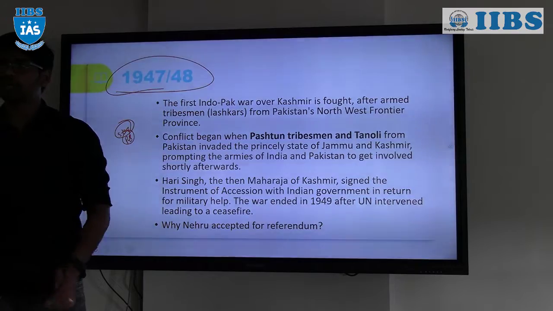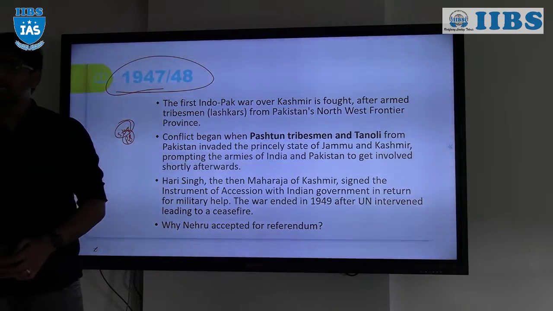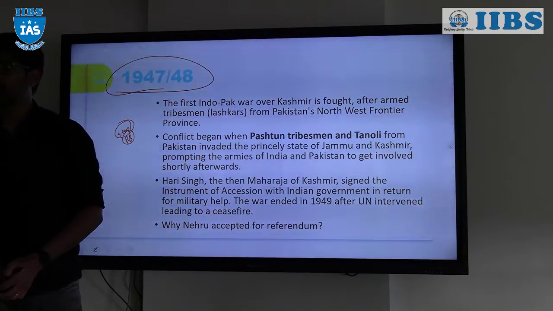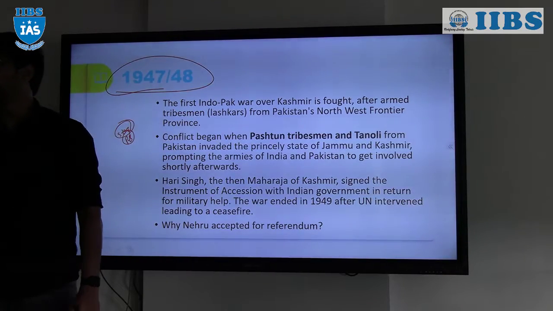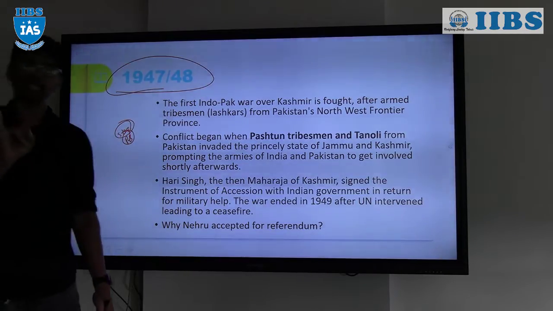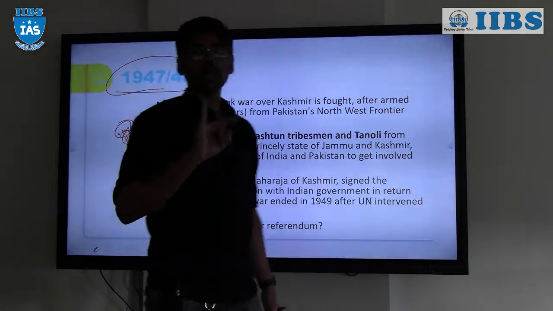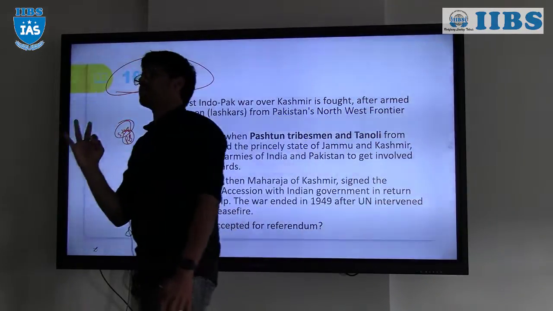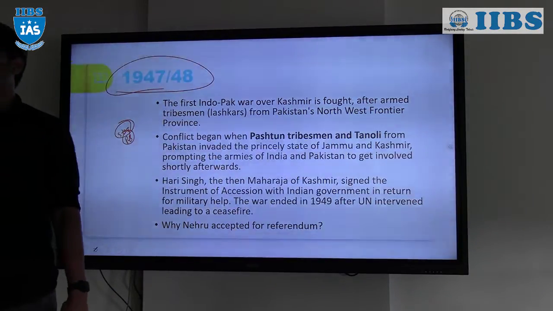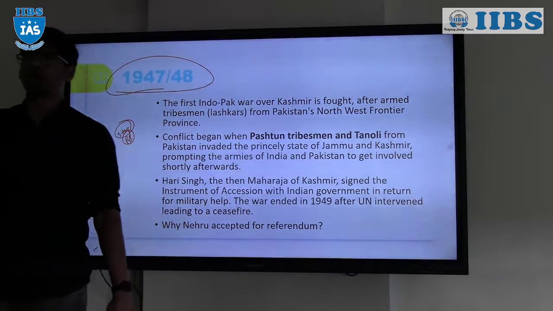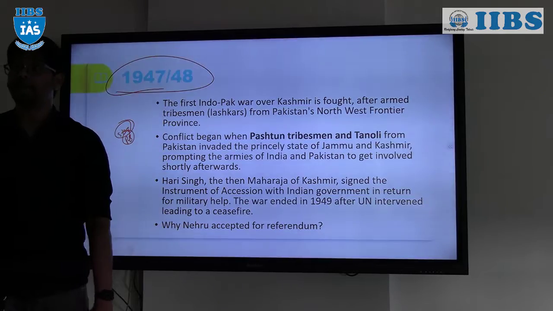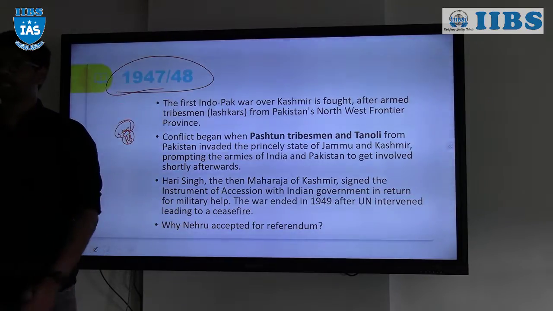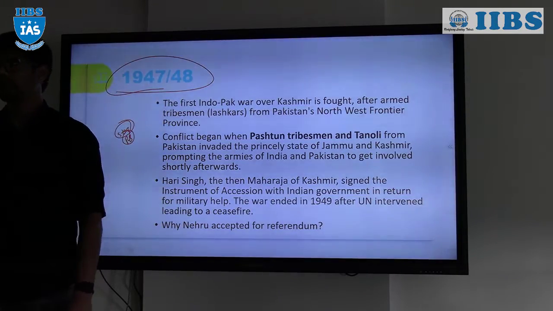So immediately after the transfer of power happened, there was a question of whether the princely states wanted to be a part of India, Pakistan, or to be independent, right? All the princely states had three options: either they could be a part of India, or a part of Pakistan, or they could be independent. It was at that time that Sardar Vallabhbhai Patel, the Iron Man of India, came forward and negotiated the deal between all the princely states and made them part of India, other than three, right?